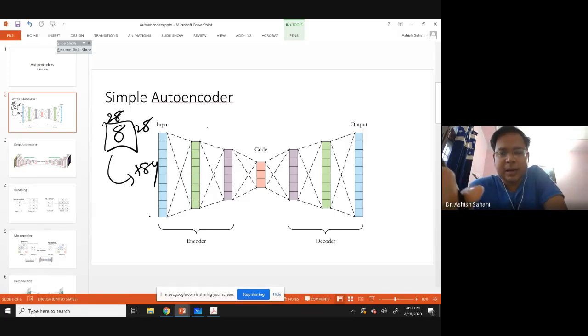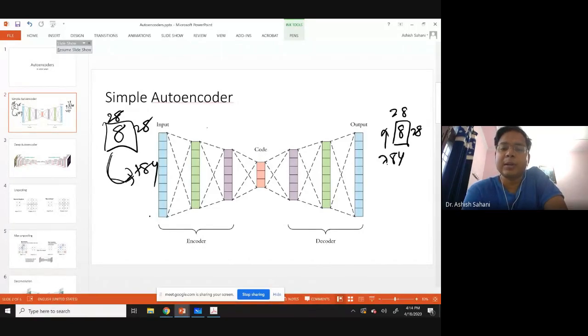Not essential, but frequently autoencoders have inputs and outputs of the same dimensions, and the data which is fed into the input, the same data is fed into the output. The same image you take, which is of 8, you put it at the output as well. So the network is trying to predict the same image which is put in the input. It is trying to form the same image at the output.